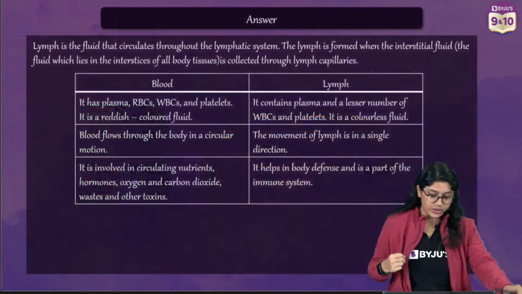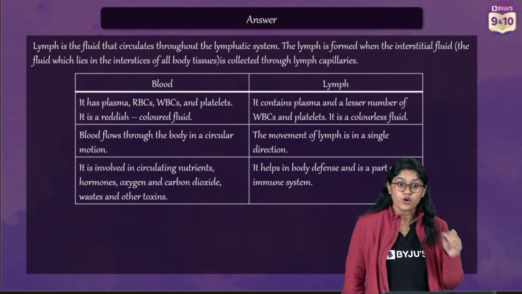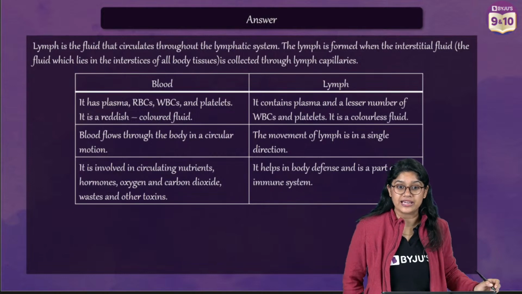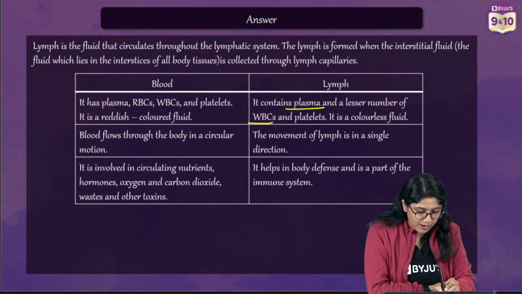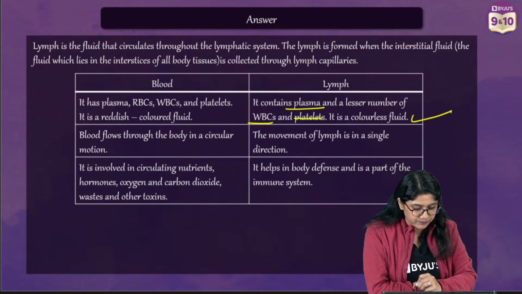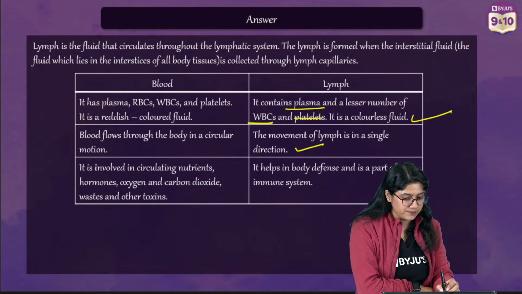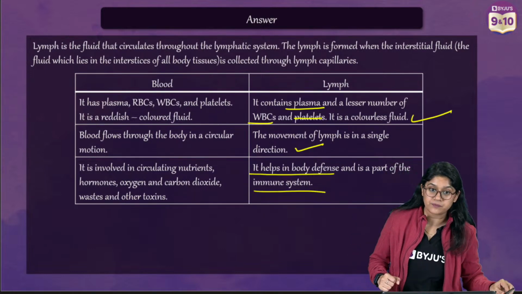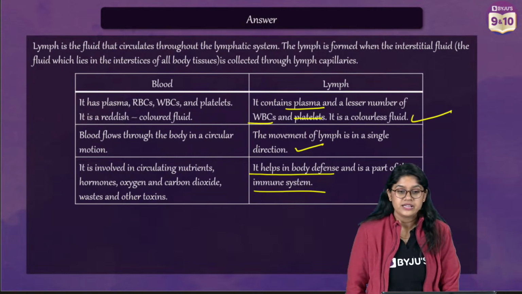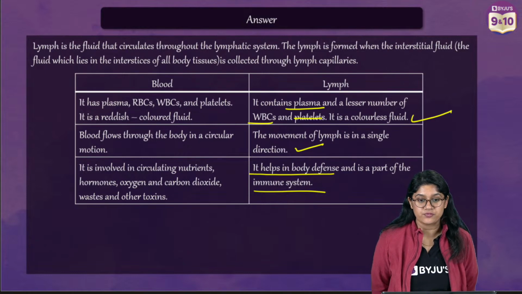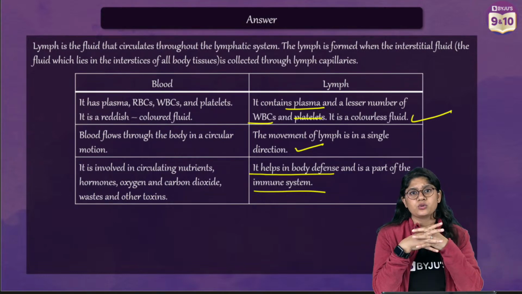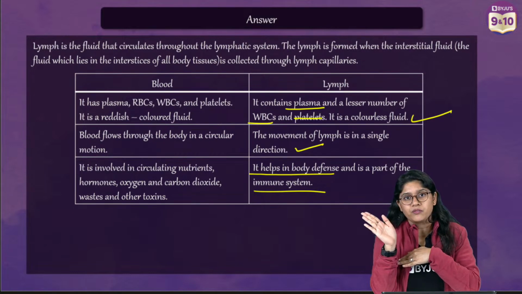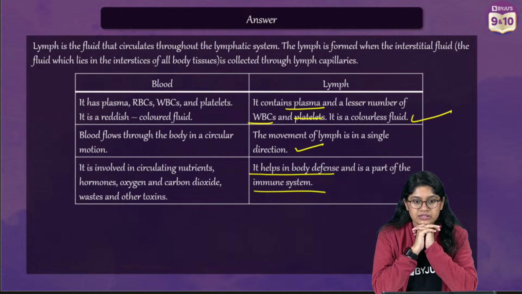Yes. So if we have to write this in the examination, this is how you can frame it. For all of you who had doubt with lymph, this is how you can write, right? It contains plasma and a lesser number of WBCs. It does not contain platelets and RBCs. It's a colorless fluid. Movement of lymph is in a single direction, and of course it helps in body defense and definitely helps in carrying the fat. Yes? Very good everyone. So lymph, apart from that, actually helps in taking the fat molecules back into the blood also. Yes, and plays a very important role. Whatever extra things are there will be going back to the blood with the help of the lymph, the fluid that we have. Yes, very good.